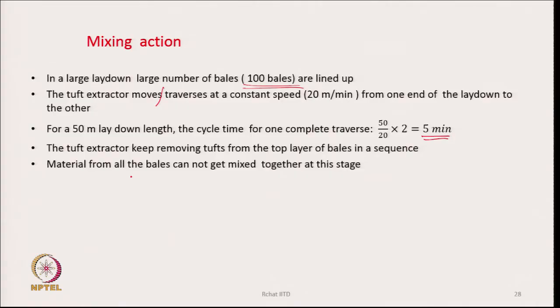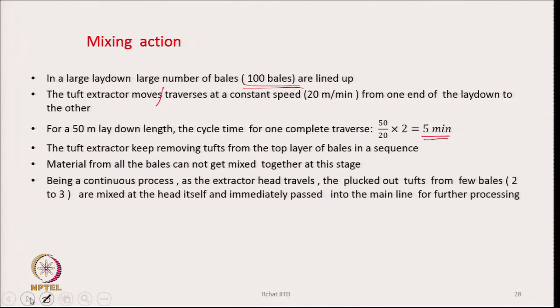will move. The material from all the bales cannot get mixed together at this stage. So, material from the very first bale and the last bale will never get an opportunity to be mixed. Being a continuous process, as the extractor head travels, the plucked out tufts from a few bales, maybe 2-3 bales, are mixed at the head itself, and immediately they are passed into the main line for further processing, because there is a continuous flow of material through the machines.